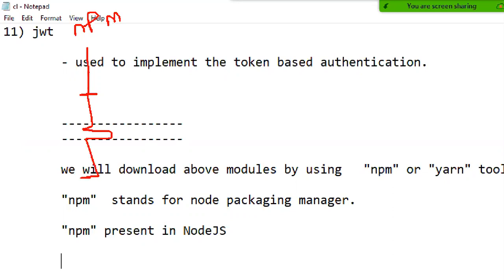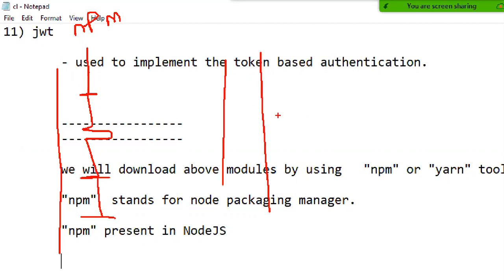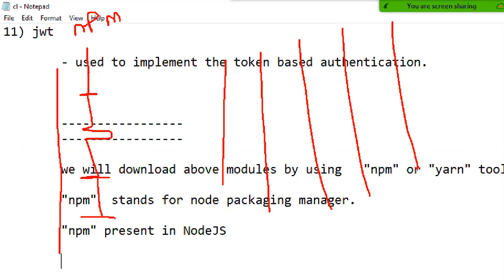Once it is downloaded, then only the fourth module. Once it is downloaded, then only the fifth module. What do you call this kind of communication? Synchronous. But are you expecting synchronous? No. I want you to download all 5 modules in parallel: module 1, module 2, module 3, module 4, module 5. Catch my point now. What do you call this kind of downloading? Asynchronous.